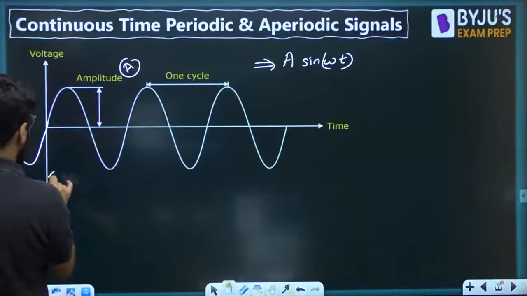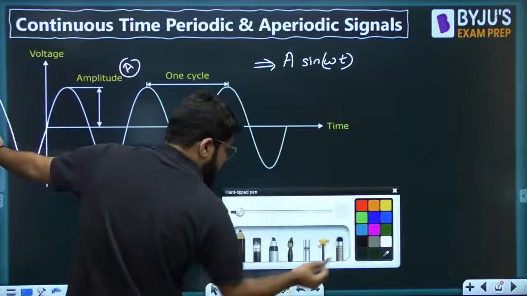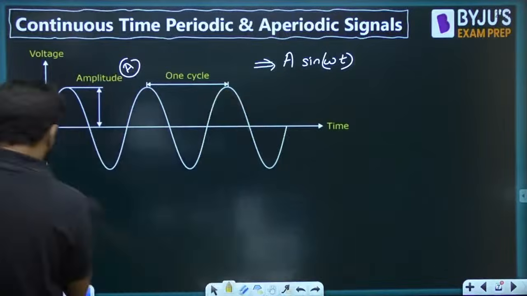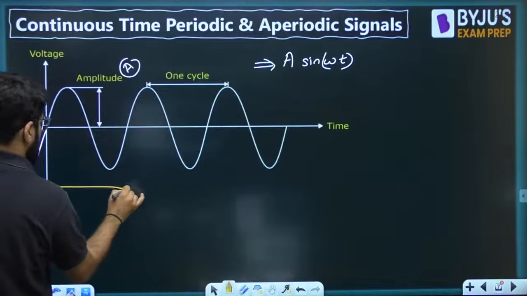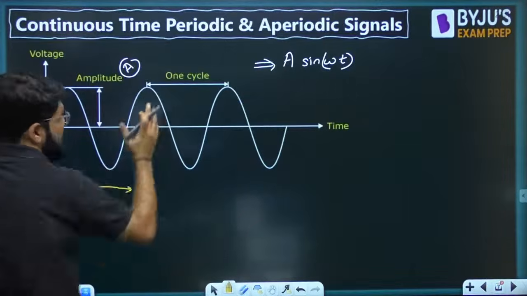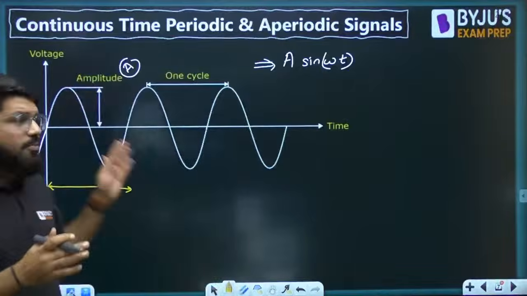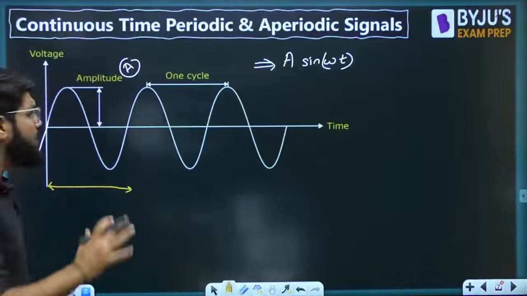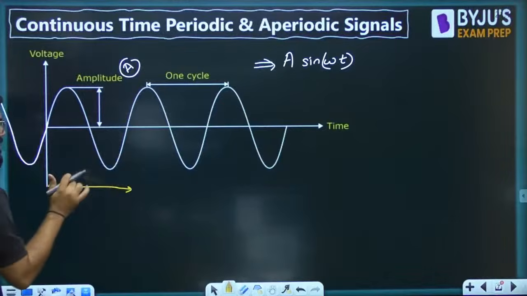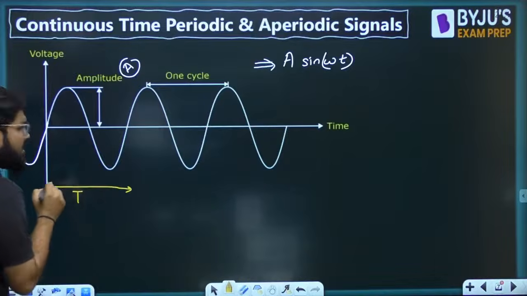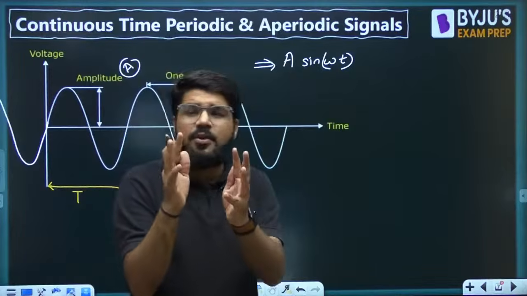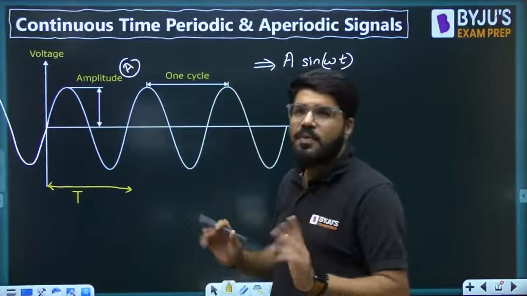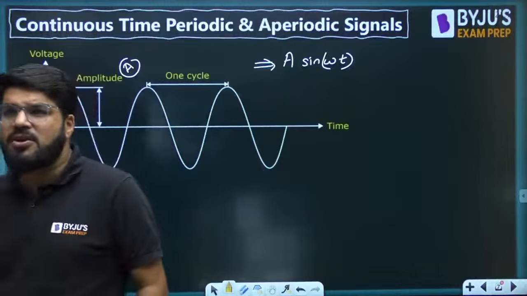And whether you take this particular portion, or any other portion, you can measure it from the origin, peak to peak, or crest to crest, anywhere. The point is, there is something known as the time period, and the information contained in one time period is known as one cycle. What is the time period for a sinusoidal waveform?